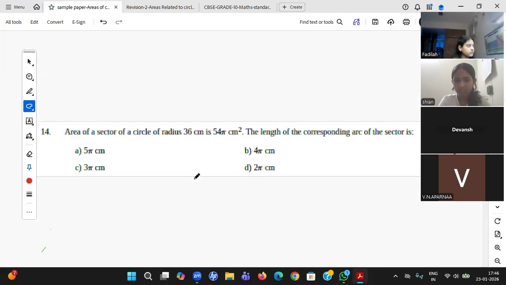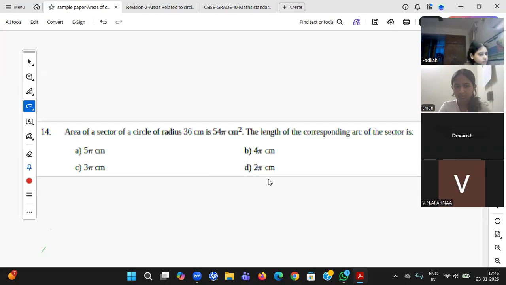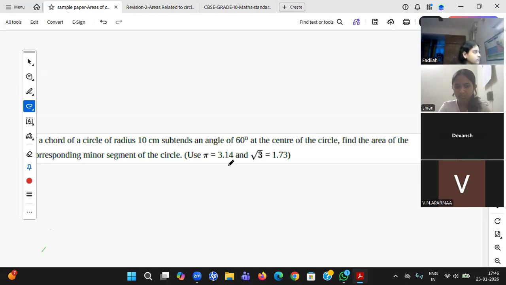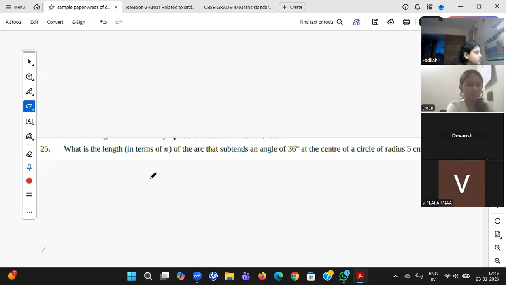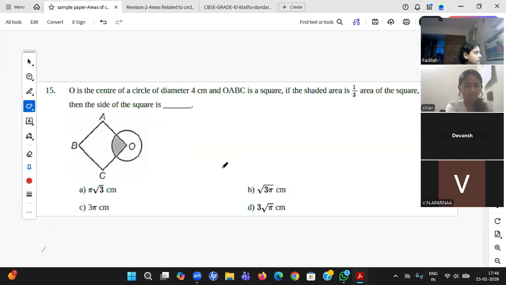Okay, let me take one question. Length of the corresponding arc. This you can all do, student. Find the area of the corresponding minor segment. You can do 36 degrees. So let us do this one question. O is the center of a circle of diameter 4 centimeters and OABC is a square.